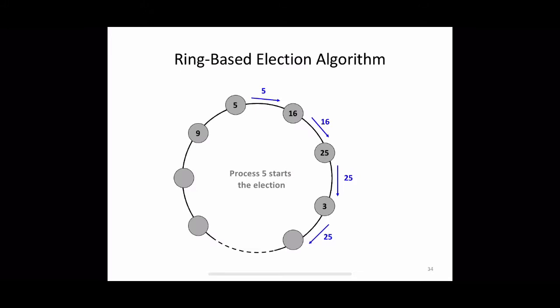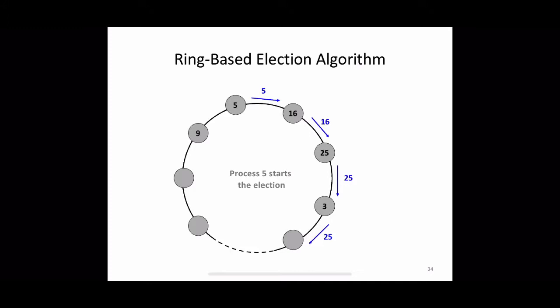When process 25 receives this message again, it will find that the message ID is the same as its own, and then just discard the message. Upon this step, the entire procedure will be over. All of these processes will be intimated about the new coordinator.